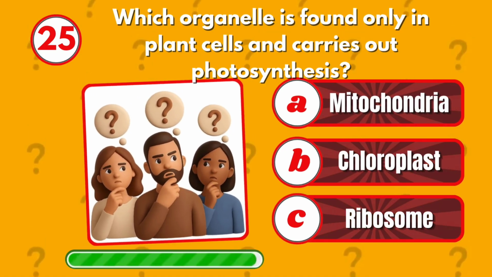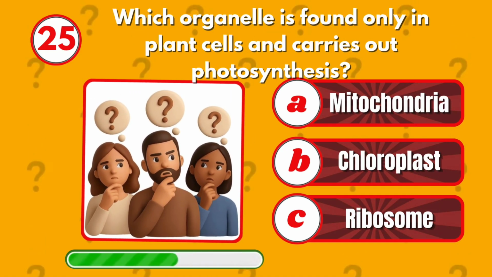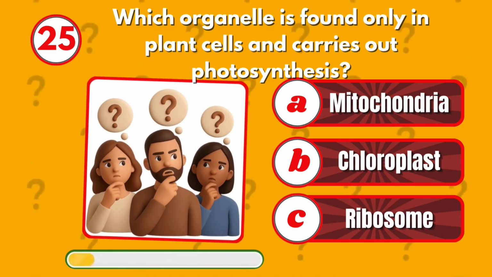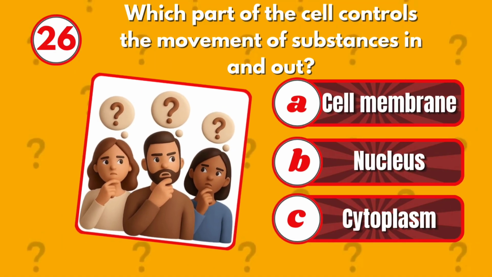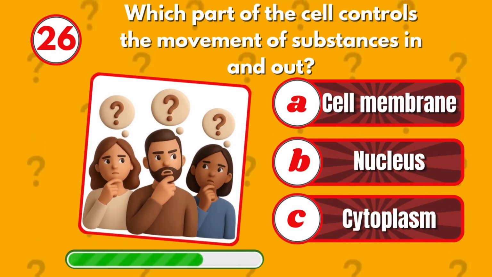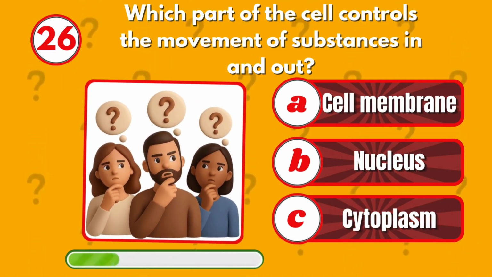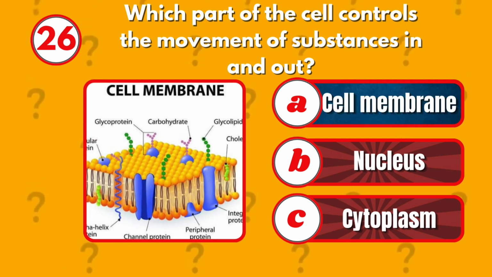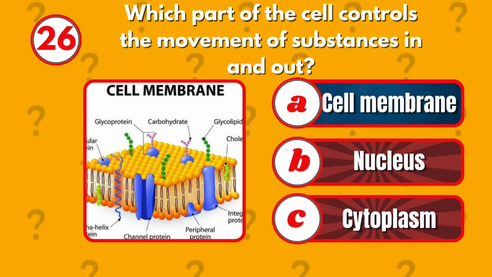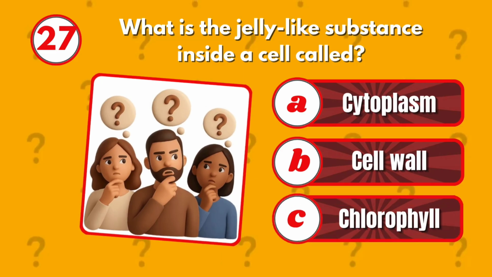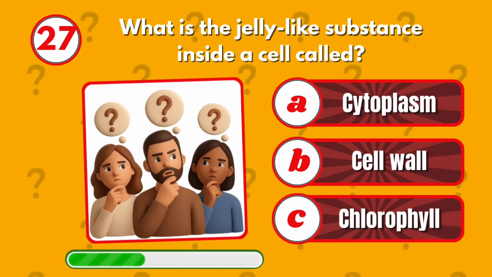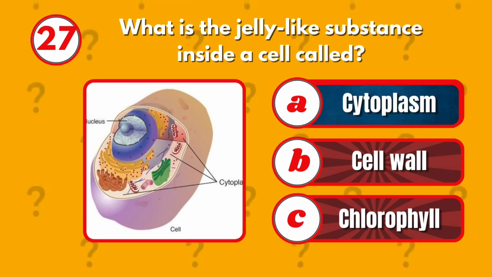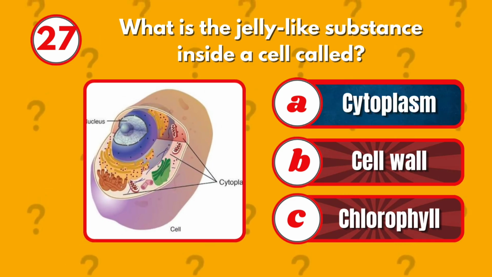Which organelle is found only in plant cells and carries out photosynthesis? Chloroplast. Which part of the cell controls the movement of substances in and out? Cell membrane. What is the jelly-like substance inside a cell called? Cytoplasm.